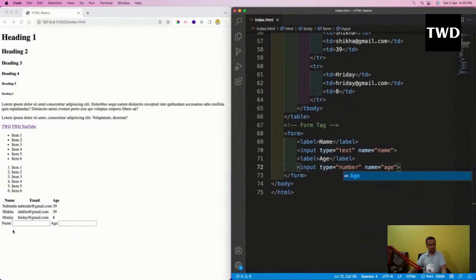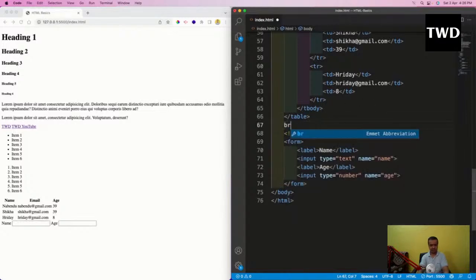Okay, we have come a bit down and I want some space here. So I'm going to quickly tell about two more tags which are very much used. After this, I'll have something known as a br tag. Br is known as break row. It adds a bit of empty space whenever we add it. So there was a space added.